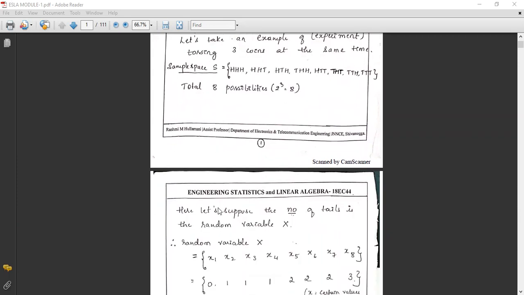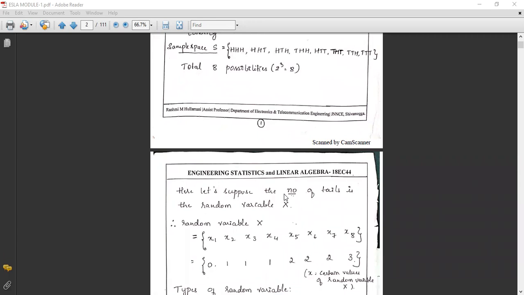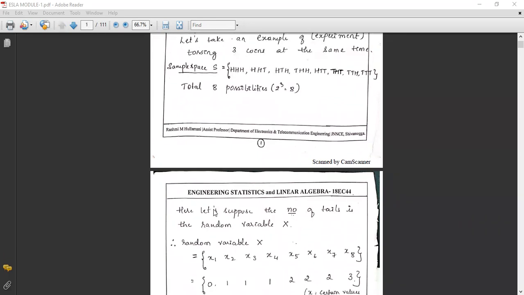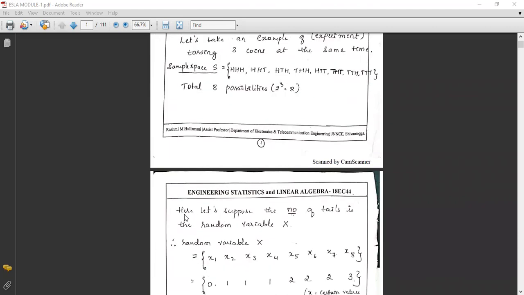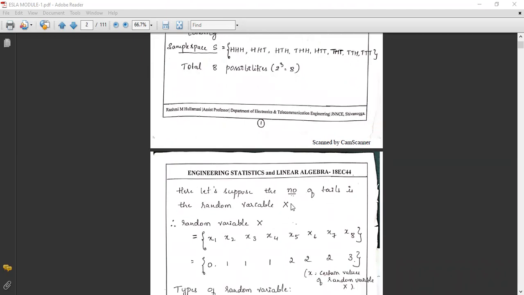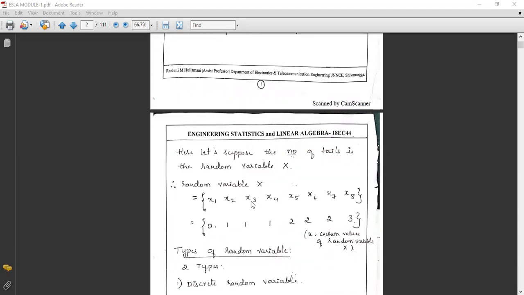Random variable: let's suppose the number of tails is the random variable X. Then the random variable X takes values x1, x2, x3, x4, x5, x6, x7, x8, for the 8 outcomes.